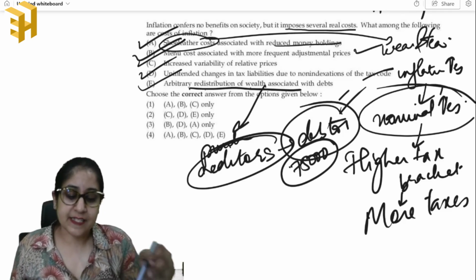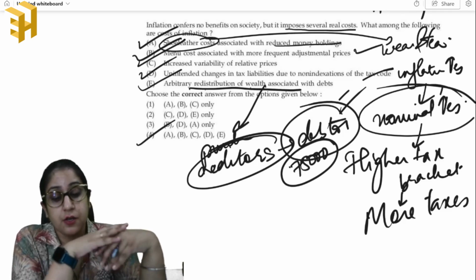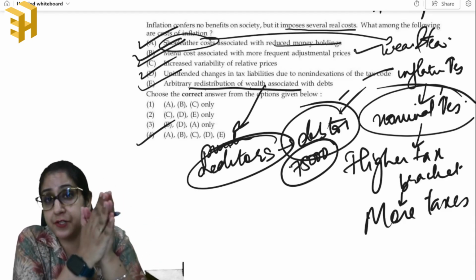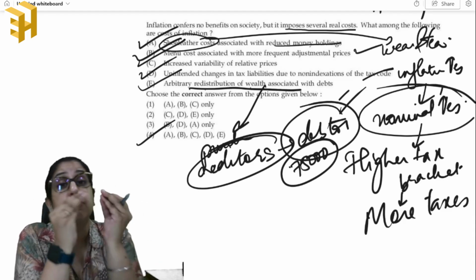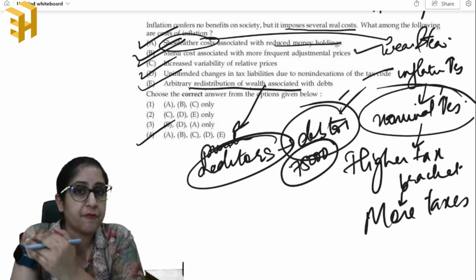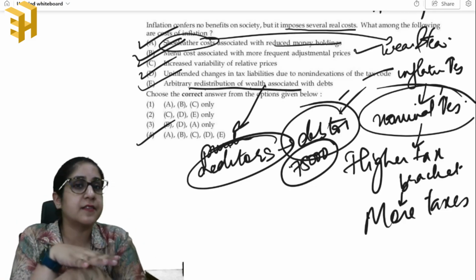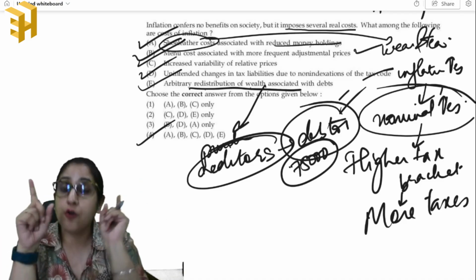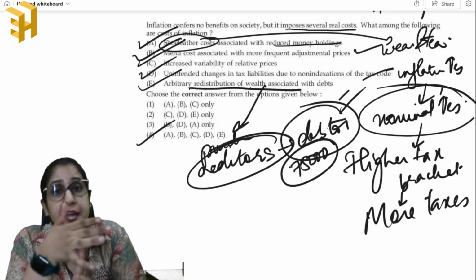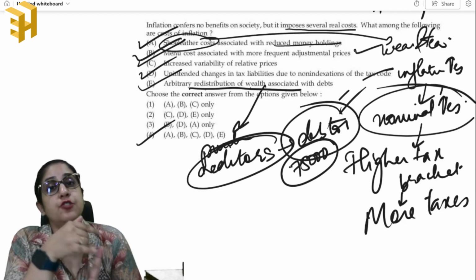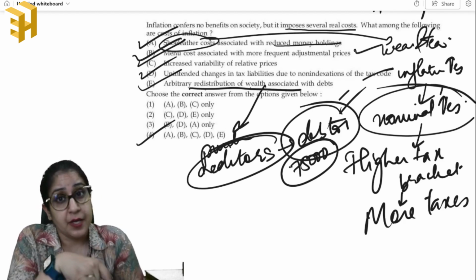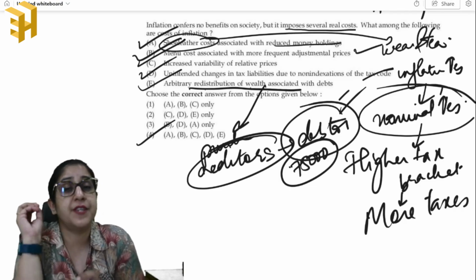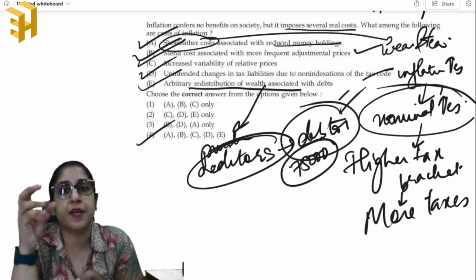So all these statements are true. So now you see how important it is to solve the previous year papers and how much crucial information you can get out of it. It is not always necessary that the pattern of asking the question remains the same. The knowledge is the same, but the way of asking questions changes with every examiner and the person who is setting the exam. So you should be prepared with every minor information that you can get, okay.